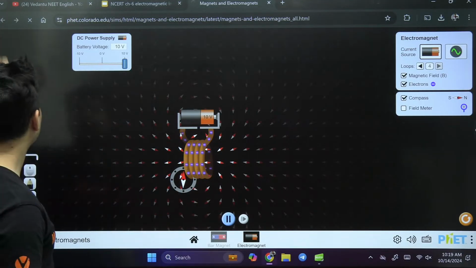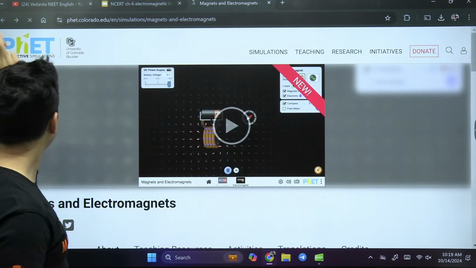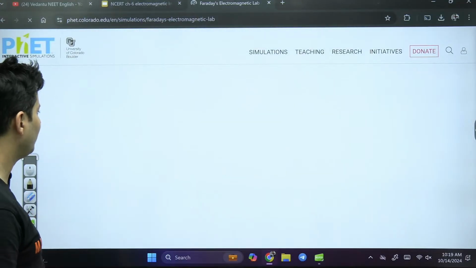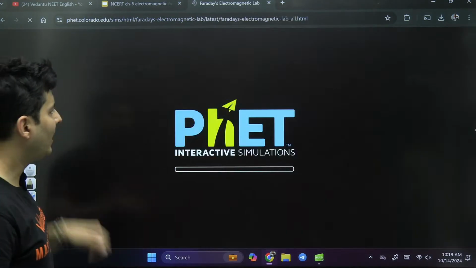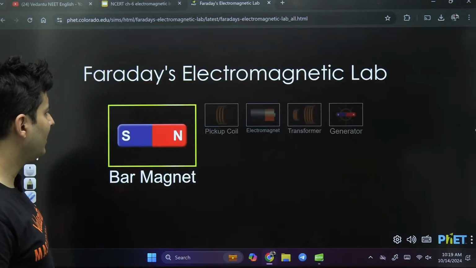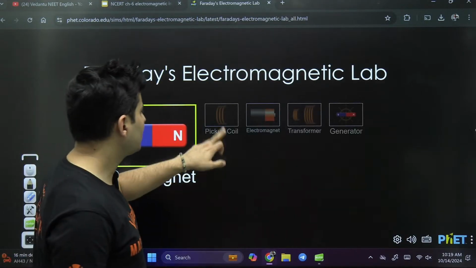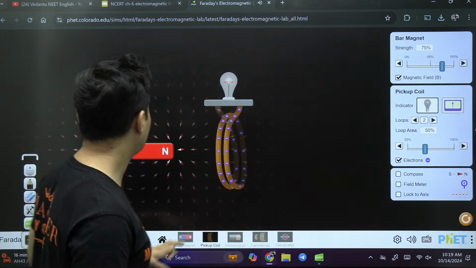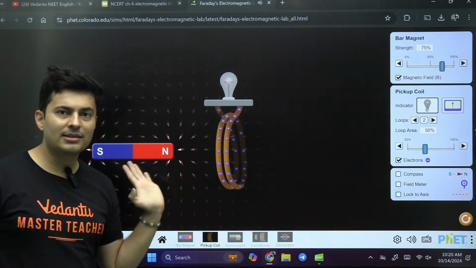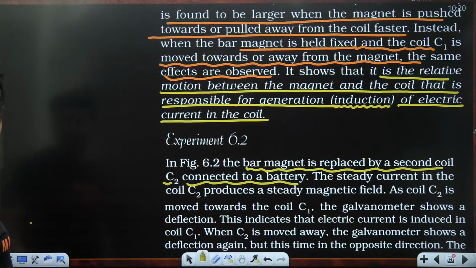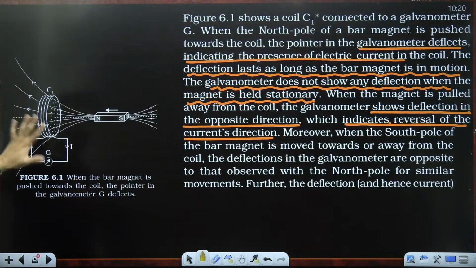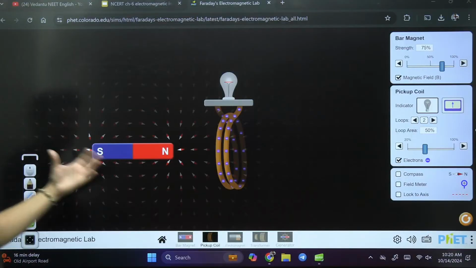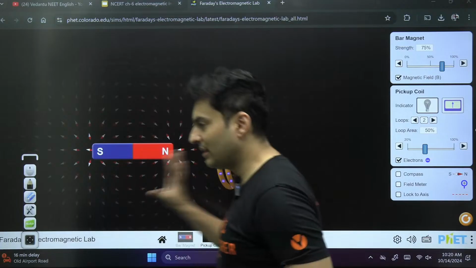Okay, great. This is what an electromagnet is. So what is Faraday's experiment? Let's go to Faraday's experiment now. As per Faraday's experiment, what he did was, let's have a pickup coil over here. This is exactly a simpler version of Faraday's experiment. The actual schematic, diagrammatic version in NCERT is shown over here. It's the same setup, guys, I have just shown it in a slightly different way. That's all. It's the same thing.